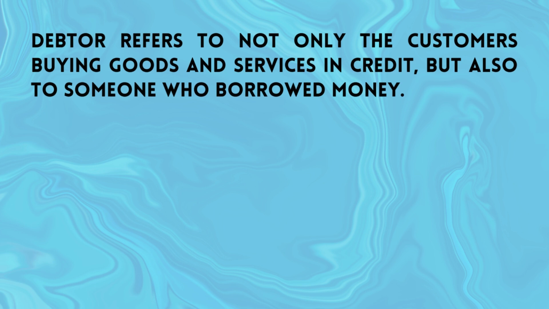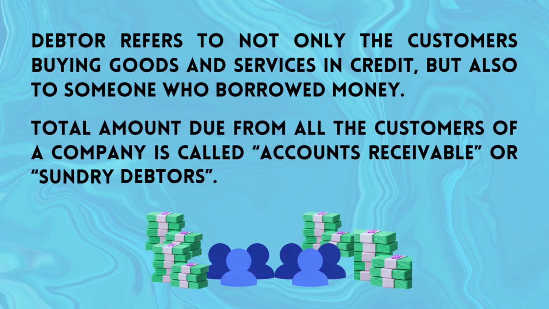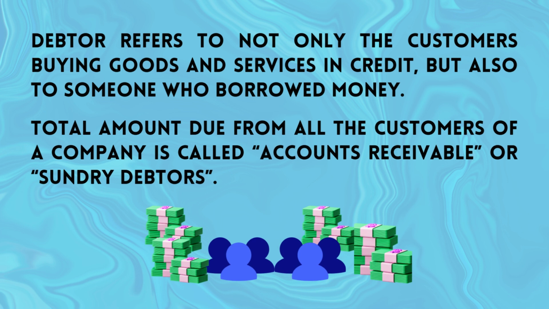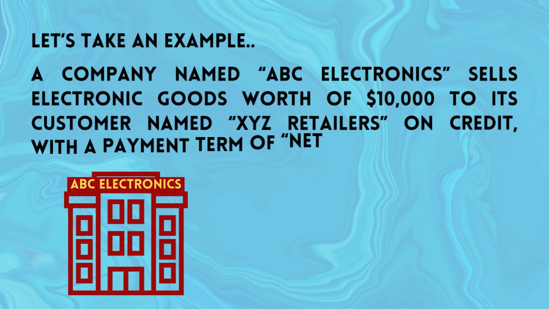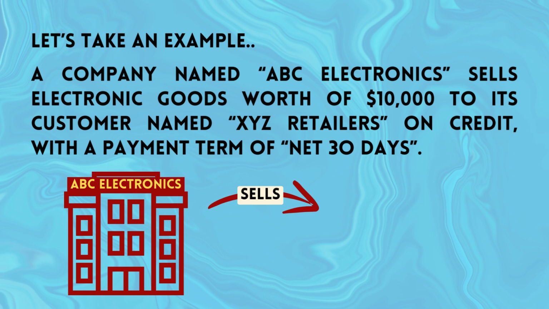Debtor refers to not only the customers buying goods and services on credit but also to someone who borrowed money. Total amount due from all the customers of a company is called accounts receivable or sundry debtors. Let's take an example. A company named ABC Electronics sells electronic goods worth $10,000 to its customer named XYZ